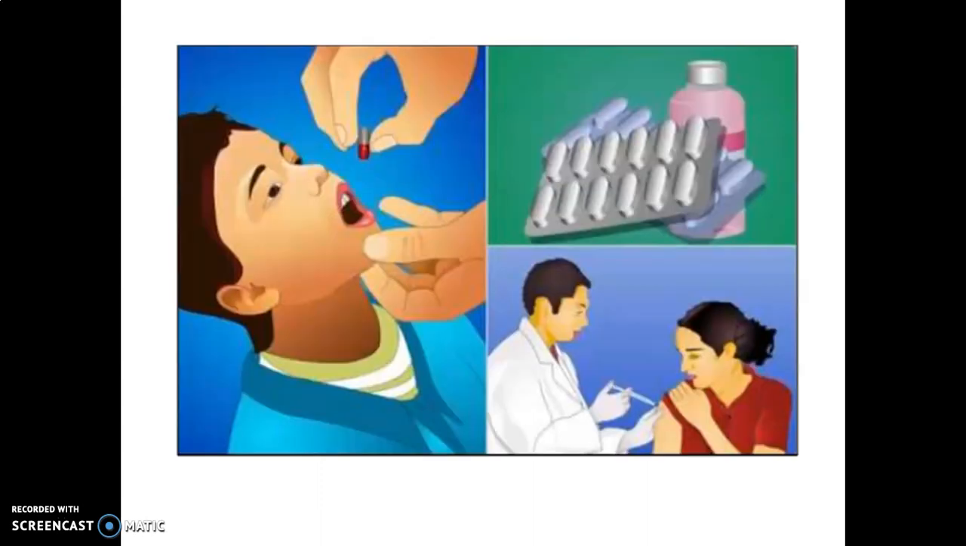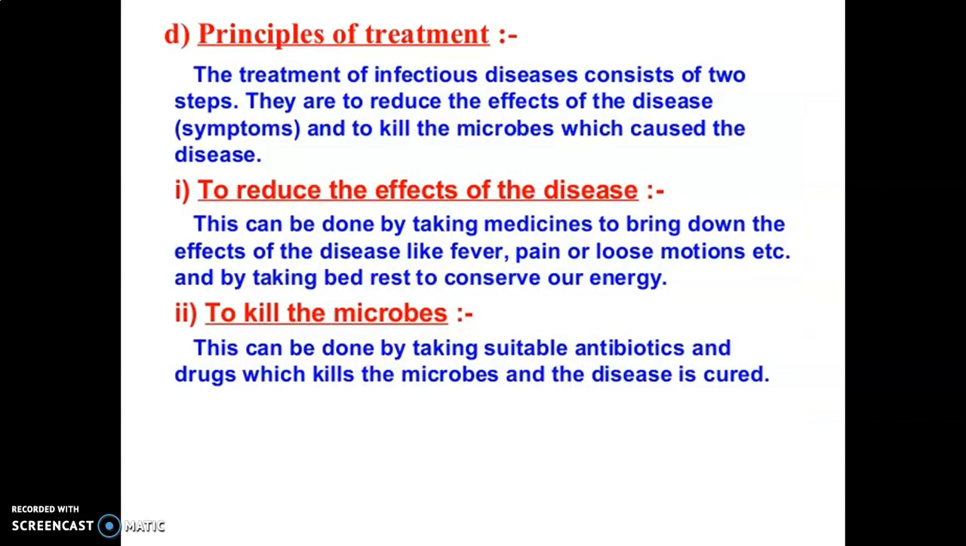So the first topic is about principle of treatment. Which are the principles of treatment? It consists of 2 steps. They are to reduce the effect of the disease and to kill the microbes which cause the disease. So the first thing, to reduce the effects of the disease. This can be done by taking medicines to bring down the effects of diseases like fever, pain or loose motions, etc. That means the symptoms. And by taking bed rest to conserve our energy.